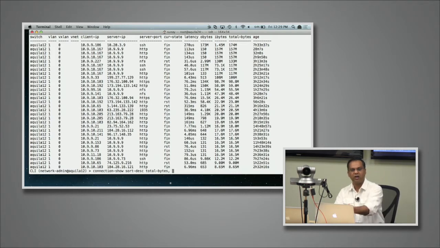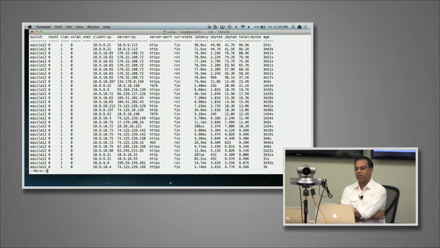The cool part here is that for quick stuff you want to see, you can actually see it here. Who is my biggest user right now? I can say within the last 5 minutes. So I just say 5 minutes, and within the last 5 minutes, 10.9.9.10.1 talking to this server transferred 86K. Looks like nobody works at Pluribus. Can we find out where the people are?